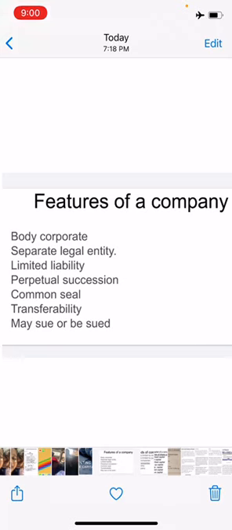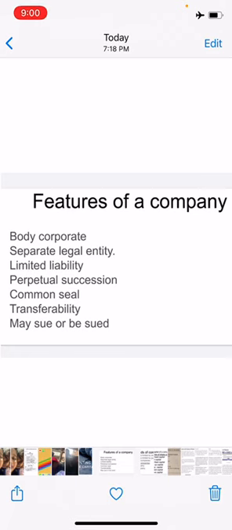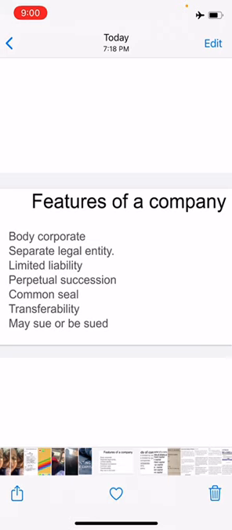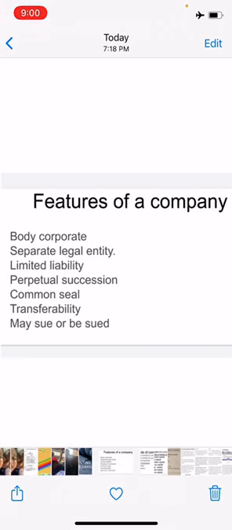Next is transferability, that is, transferability of shares. The shares of a public limited company are freely transferable. They can be transferred from one person to another very easily and freely. So the permission of the company or the consent of any member of the company is not required for transferring the shares of a public limited company.